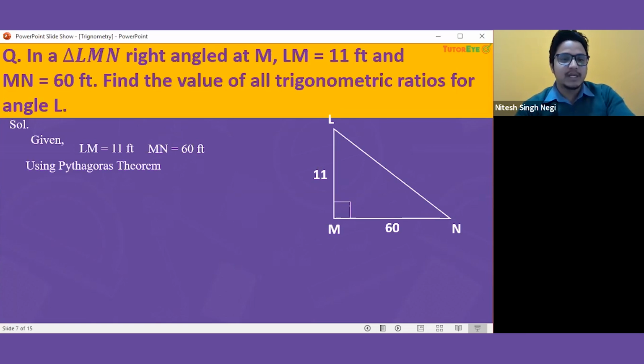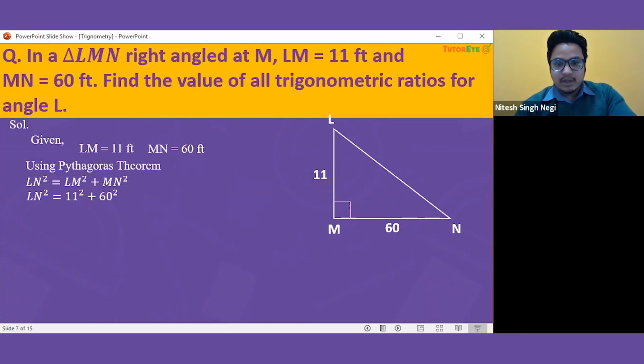The Pythagoras theorem says that the square of the hypotenuse, which in this case is LN, is equal to the sum of the squares of the other two sides, that means LM square and MN square. So according to the Pythagoras theorem, LN square equals LM square plus MN square.